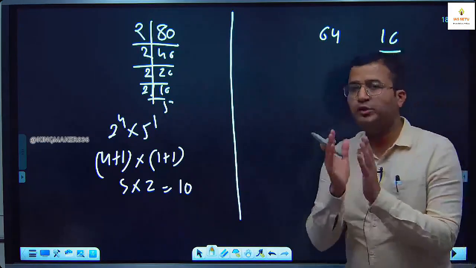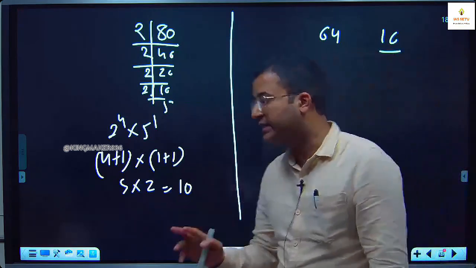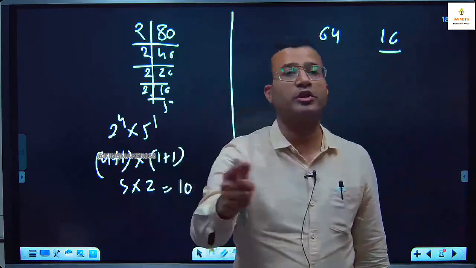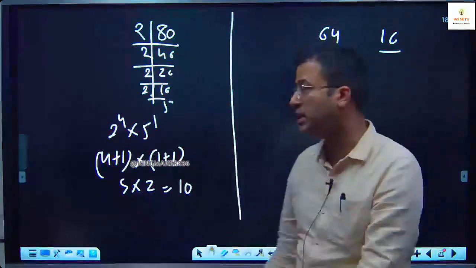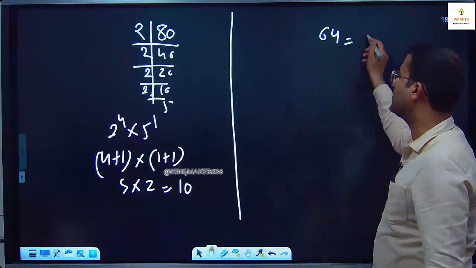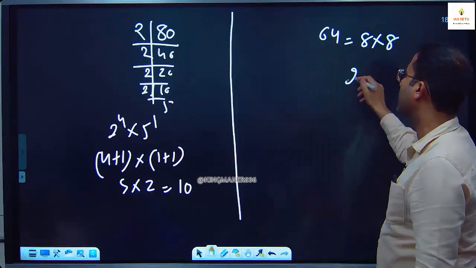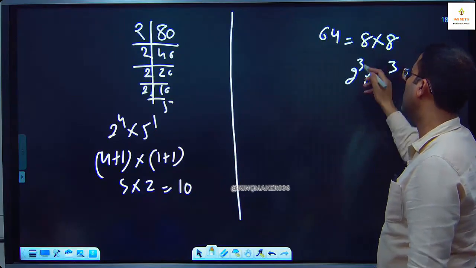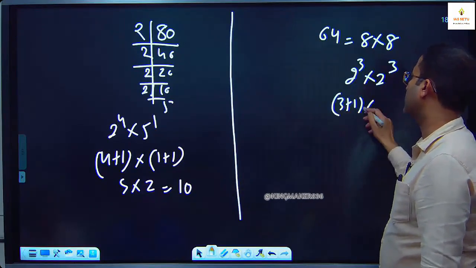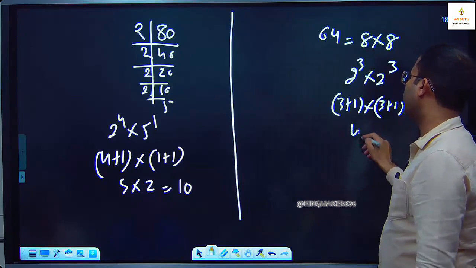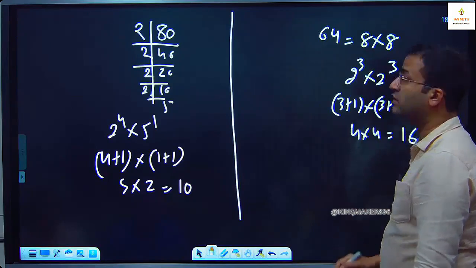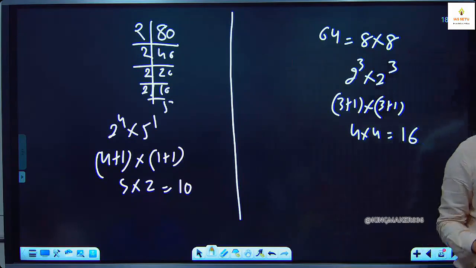Some students make a mistake, I tell you, so that later on you will not repeat that mistake. Understand carefully. Some students think 64 is 8 into 8. They write it as 2 cube into 2 cube. They take it as 3 plus 1 into 3 plus 1. And they write it as 4 into 4, 16. Tell me what is the mistake here.